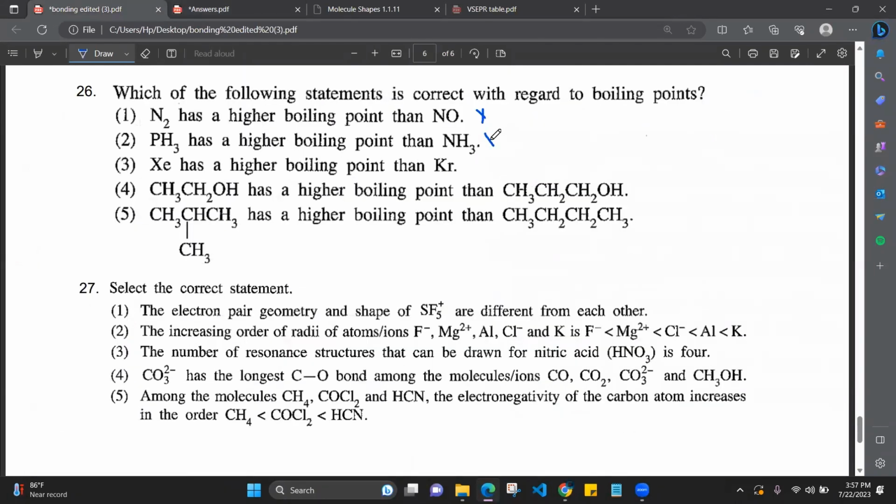Why? Because hydrogen bonds are stronger than dipole-dipole. Hydrogen bonds are there in ammonia. Therefore, it has a higher boiling point.